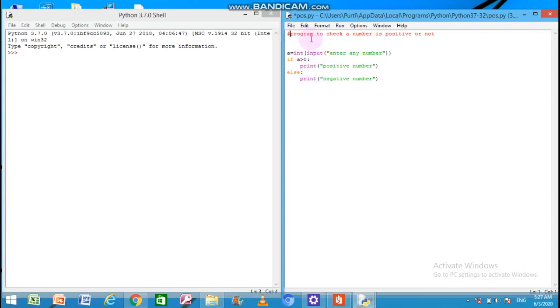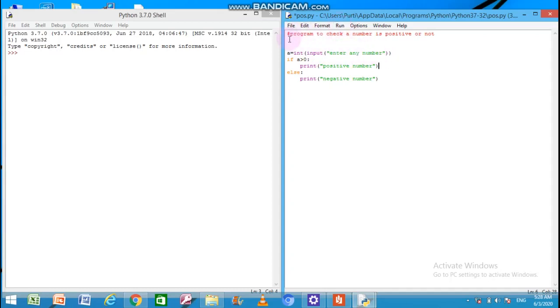So if you remember that in QBasic you have used a rem statement. So rem statement's purpose was the same. It was used to give the program title or program heading, or for writing some notes into the program for the understanding. So in the same way, if you want to write program heading or title, or if you want to write some note regarding some specific line into the program, then we can use the hash symbol for making that particular line to be ignored by the compiler.